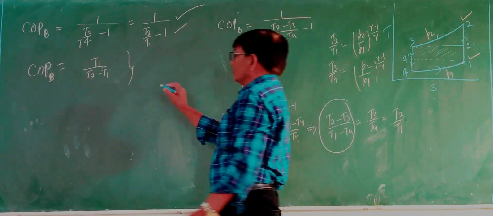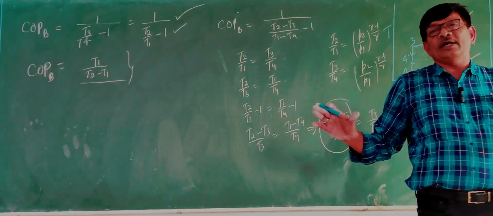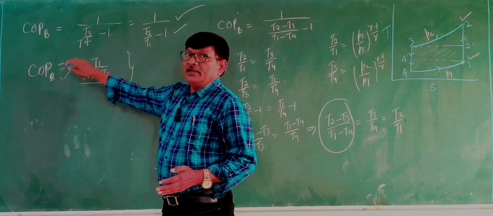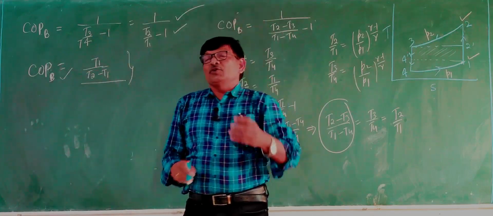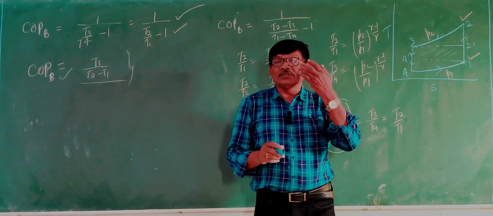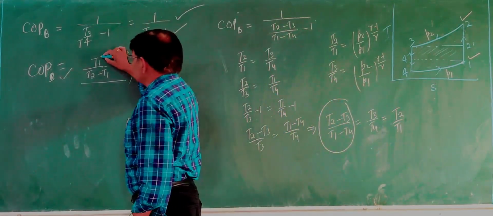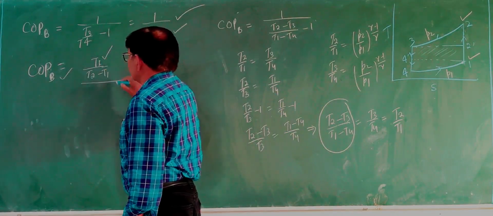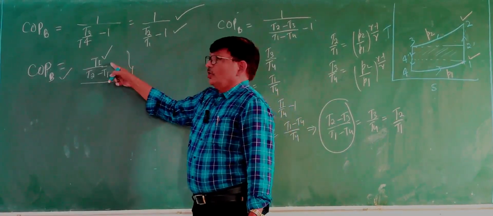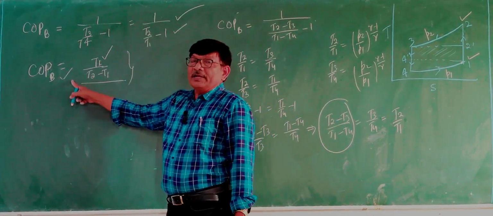So here you can see, if temperature difference is increasing, COP of Brayton cycle is decreasing. Means COP of the system is reciprocal of the temperature difference. Or if T1 is decreasing, the lowest temperature decreases, means you want to produce more cooling, then COP again decreases.